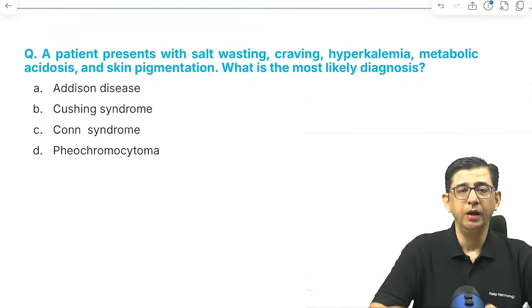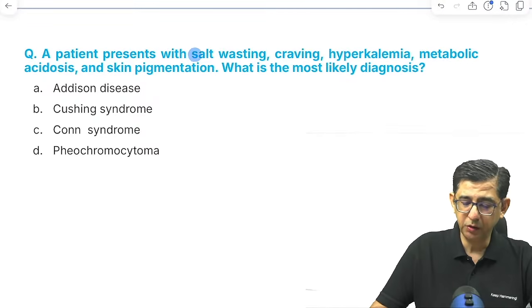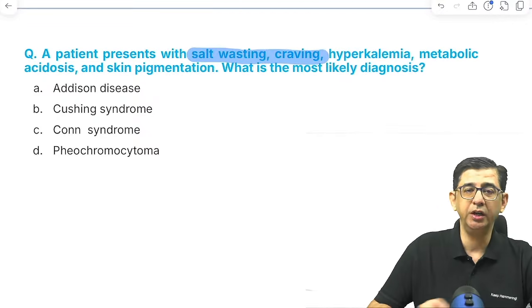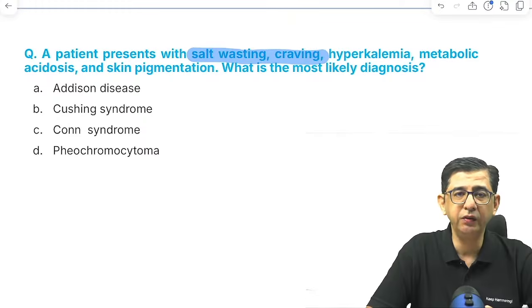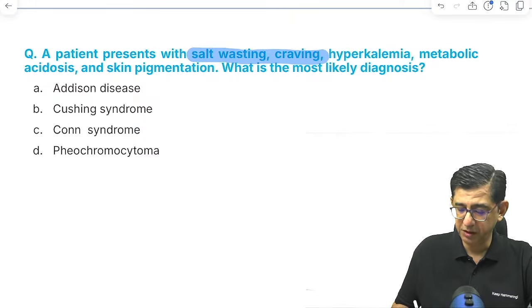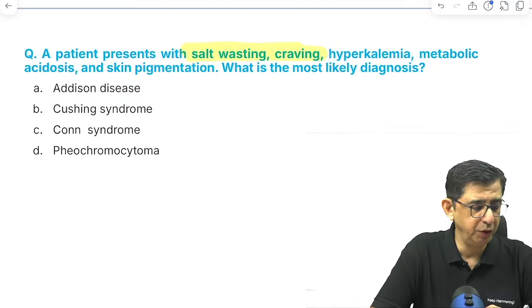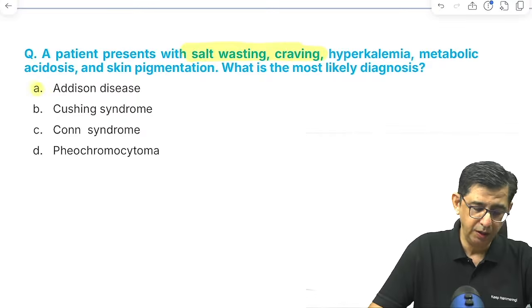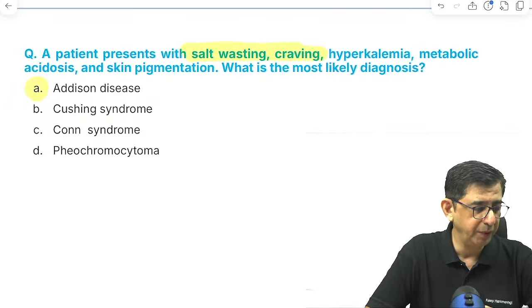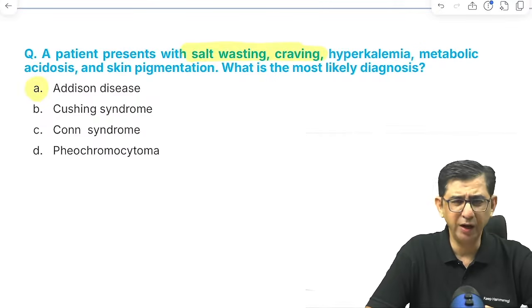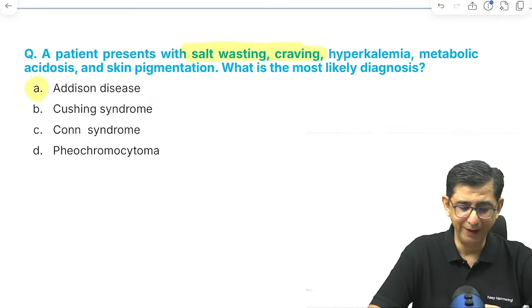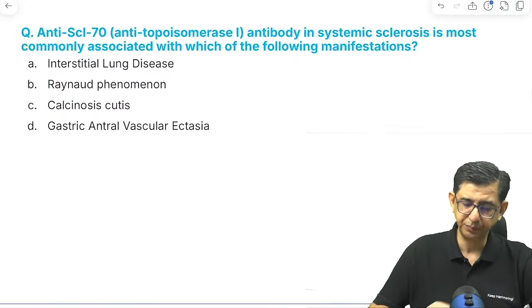Okay. Next is a patient with salt wasting and salt craving. This is a feature that you traditionally get with Addison disease, and moreover the question mentions the skin pigmentation aspect as well. So if you look at the language of the question, salt wasting, salt craving, hyperkalemia, you know the diagnosis in this patient. Answer would be option A. Yeah, if oral iron was not there, I would have answered erythropoietin. This is Addison disease, easy to pick.